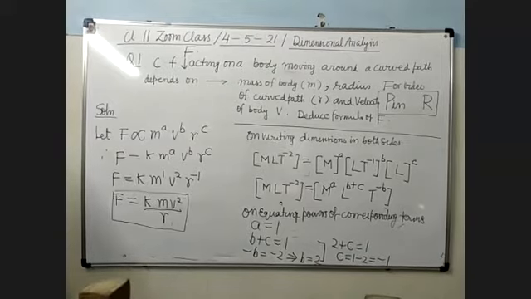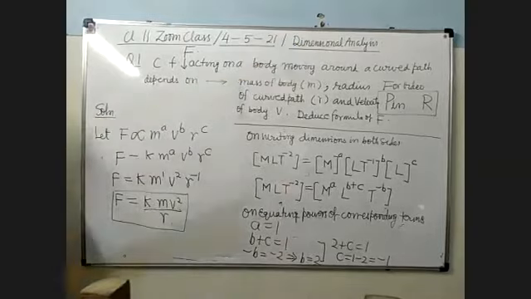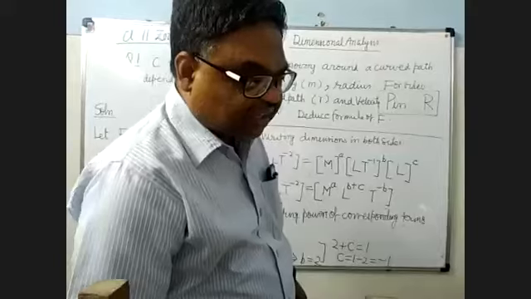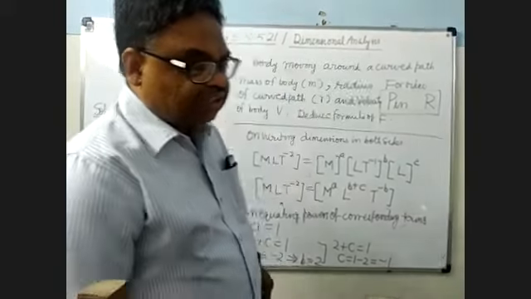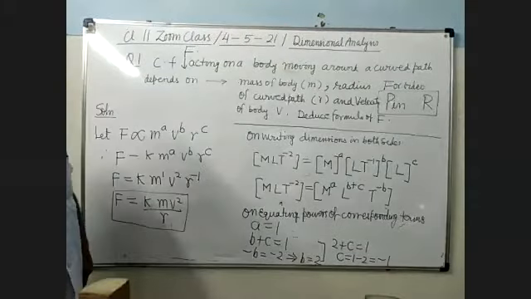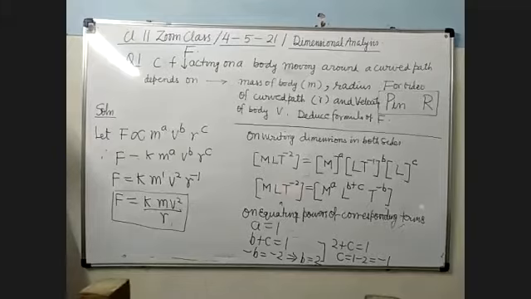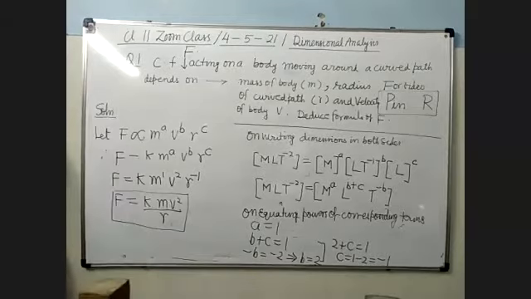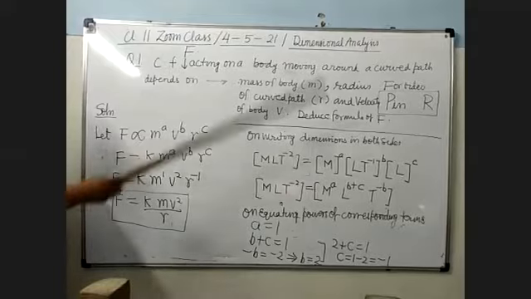Dimensionless constant. So see here, there is one more restriction with this method. इस method के साथ एक और limitation है, and what is that? We will not be able to find the value of the dimensionless constant. k की value क्या होगी वो हमको नहीं पता हो सकता है by the dimensional analysis method.